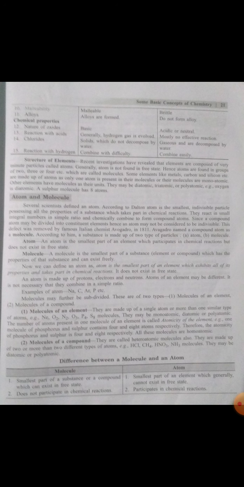The first word, homoatomic, means exactly similar atoms compose the molecule. The next word is heteroatomic, means the molecules are made up of two or more different types of atoms, just like HCl, CH4, HNO3, NH3 molecules. They may be diatomic or polyatomic.